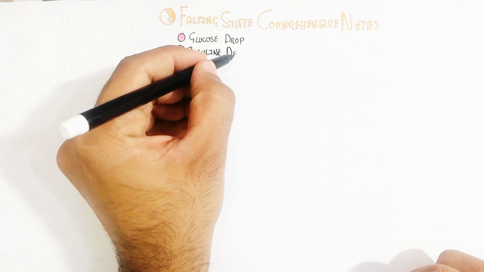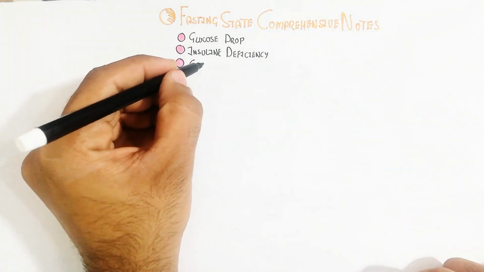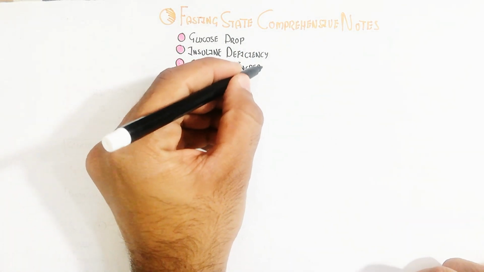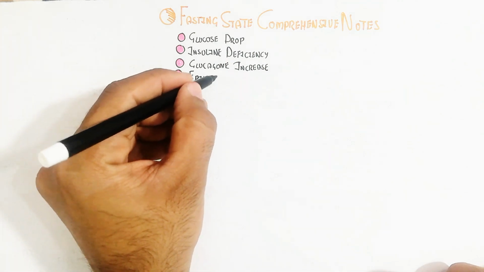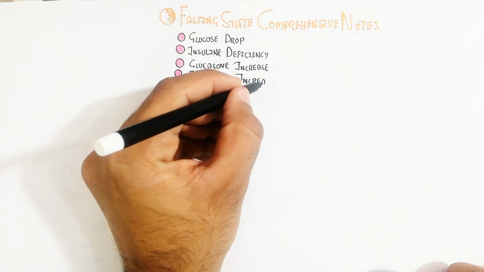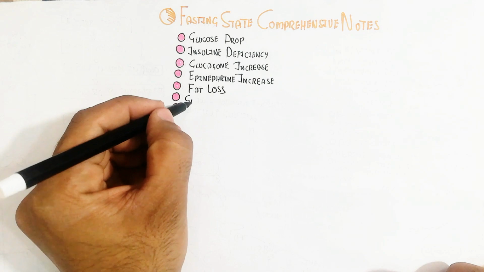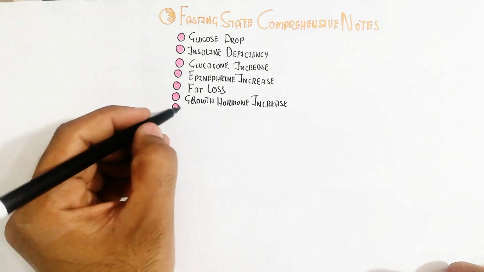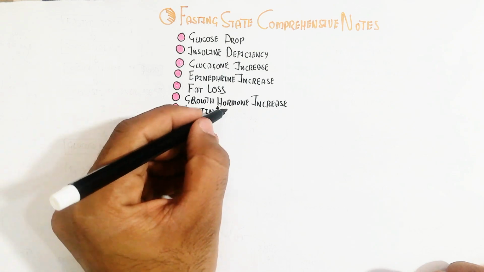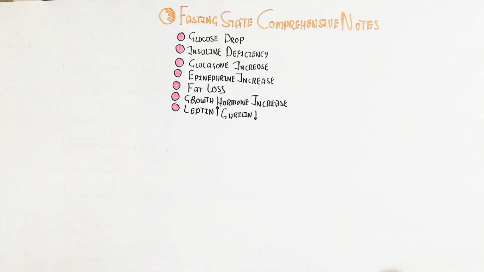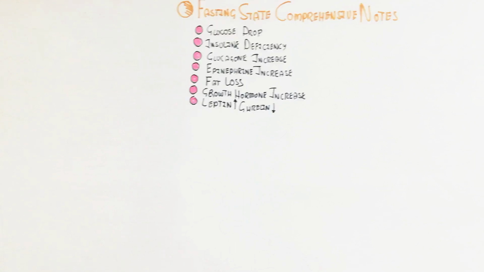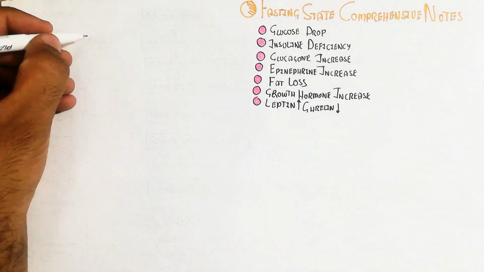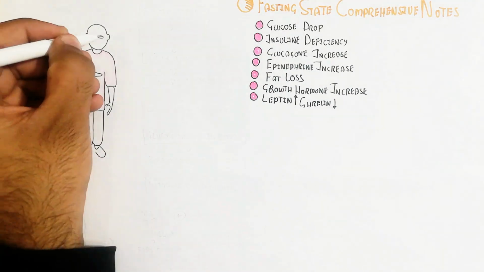In this video, we will understand the fasting state, a comprehensive note, because fasting is very important for normal physiology: the glucose drop during fasting, insulin deficiency, glucagon increase, epinephrine increase, as well as later sympathetic nervous system increase, fat loss, growth hormone increase due to the deficiency of insulin, and leptin increase while ghrelin decreases for later appetite suppression.